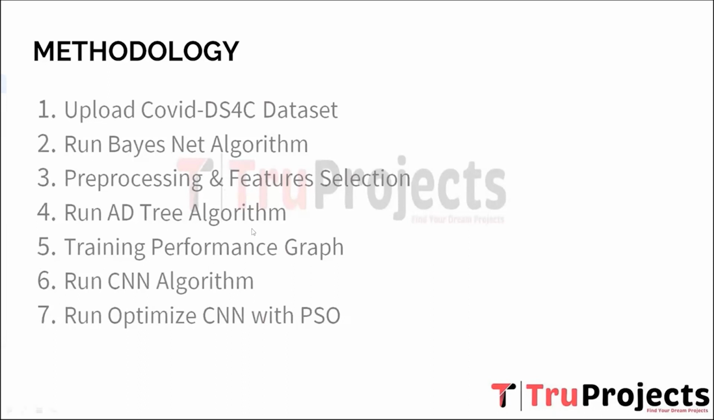Fourth, run the AD-tree algorithm. The AD-tree algorithm, which stands for Alternating Decision Tree, is utilized to build a predictive model based on the selected features. This algorithm constructs a decision tree by iteratively adding decision nodes and alternating between attributes.